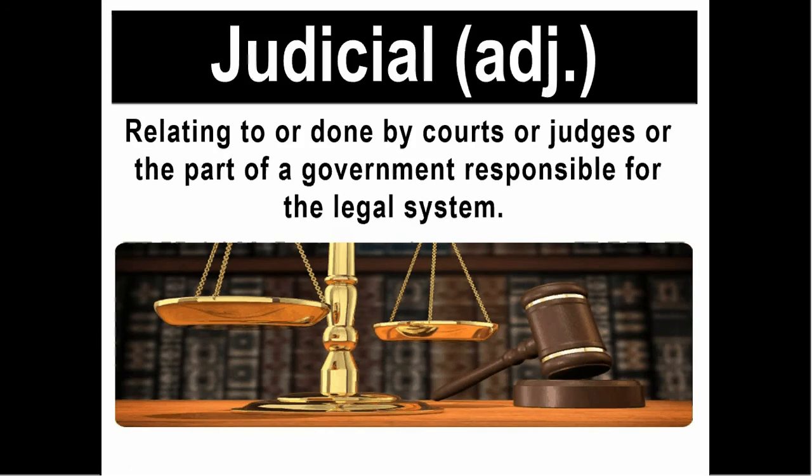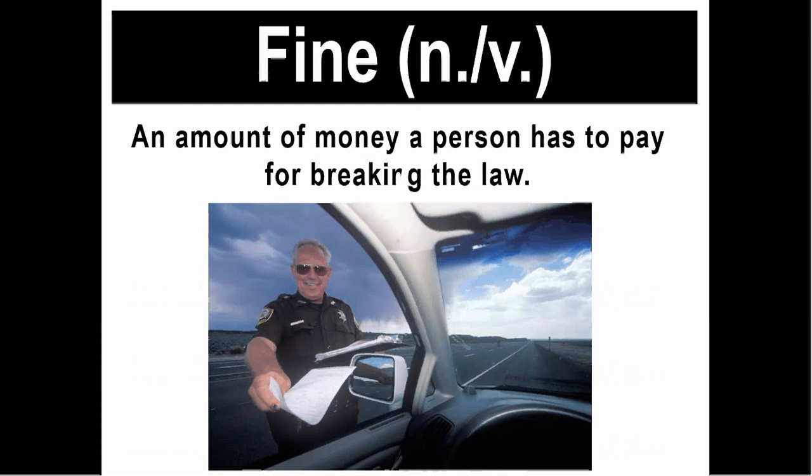Then we have the adjective judicial. Again, judicial. What does it mean? It means relating to or done by courts or judges or the part of a government responsible for the legal system. For example, we can say that the judicial system in Egypt needs some editing. The next word is fine.